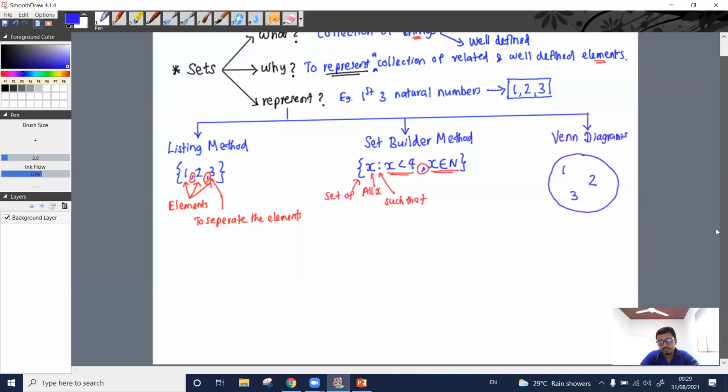Is it listing method or set builder method or Venn diagrams? What is the best one? What can you say?